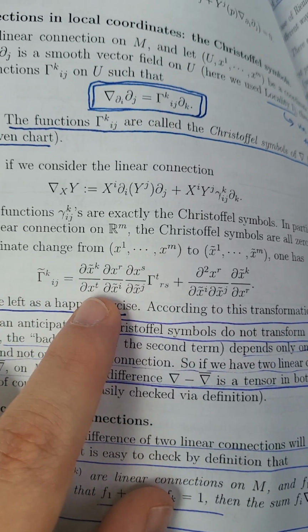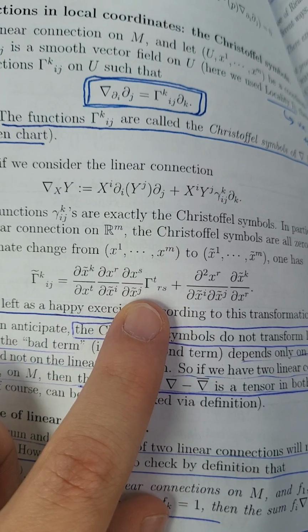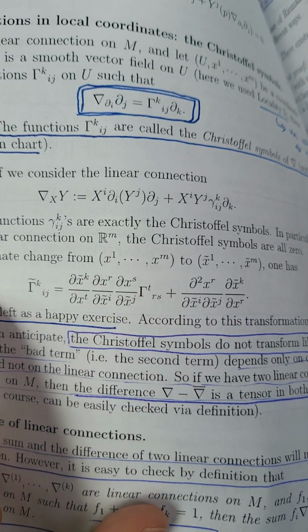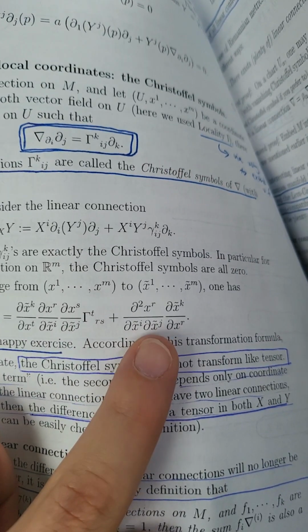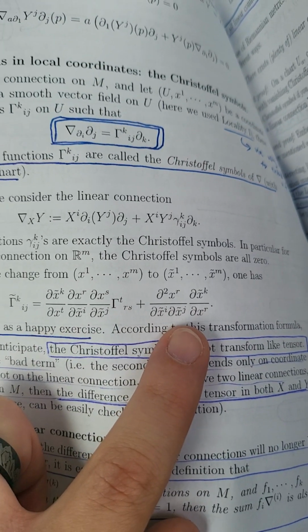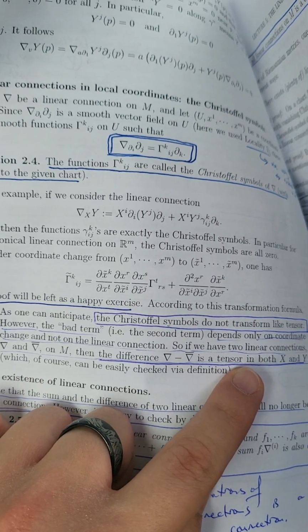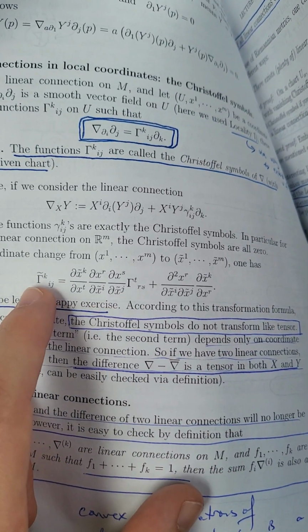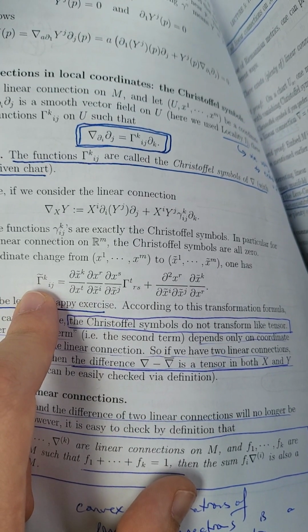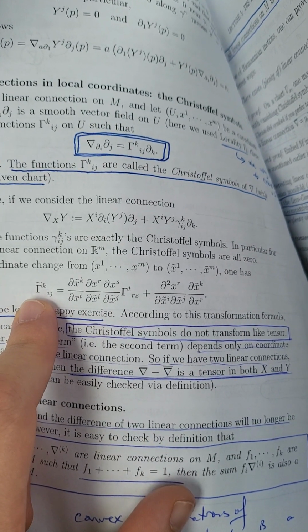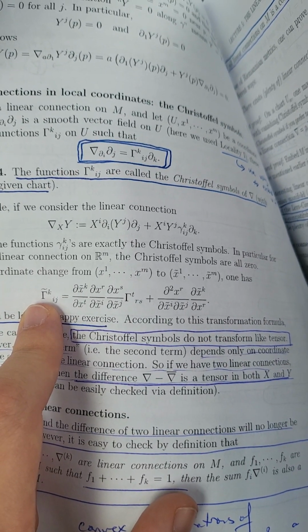Well, it turns out that there's a piece of the coordinate transformation law which is tensorial, okay? So that means that these coefficient functions are going to be independent of the choice of coordinates, but there is also a piece which is not tensorial, okay? So this is very important because the Christoffel symbols themselves do not transform like tensors.